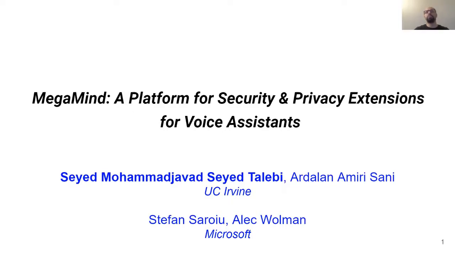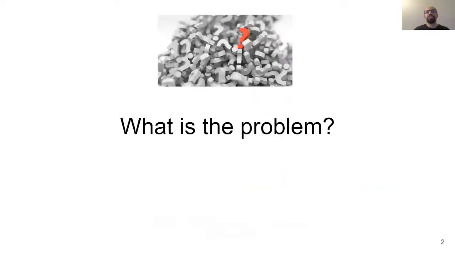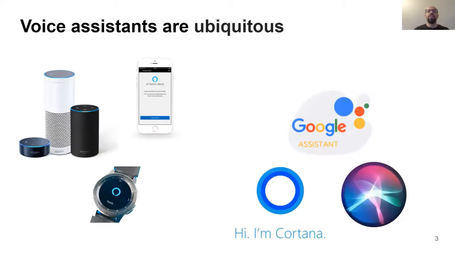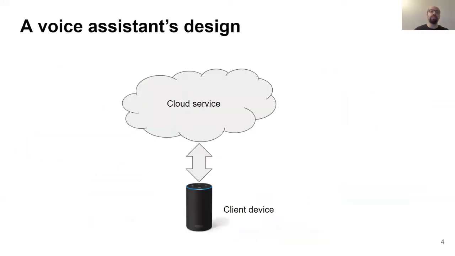Today I'm going to talk about MegaMind, a platform for security and privacy extensions for voice assistants. First, let's see what the problem is. Nowadays, we can find voice assistants everywhere. Several brands offer voice assistants and they are available on a variety of devices.